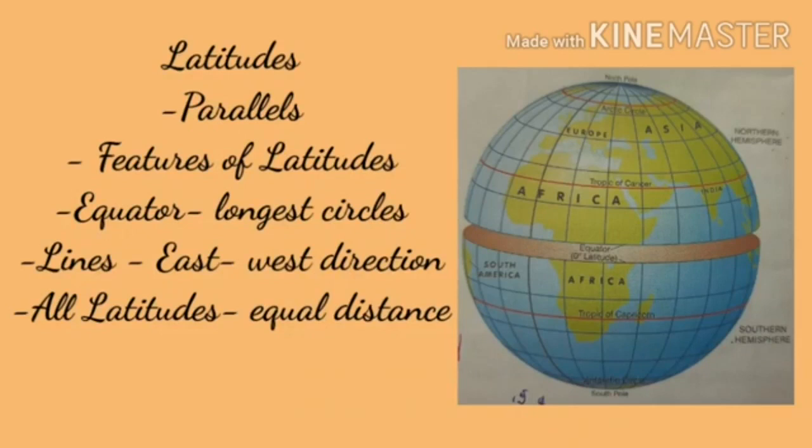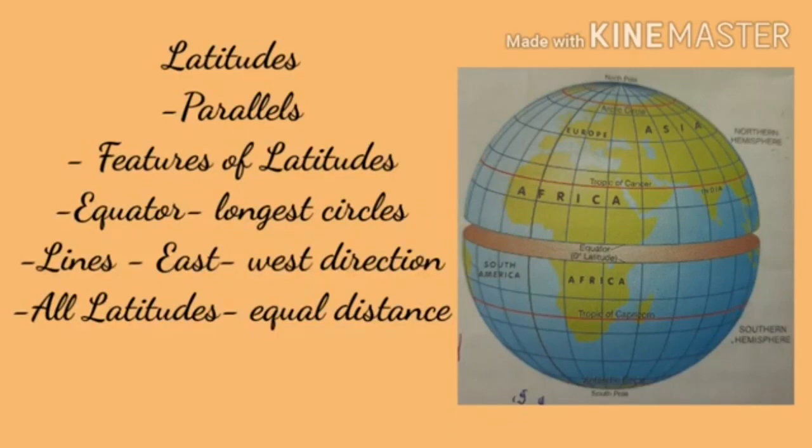Then the equator is the longest latitude. Children, look at the globe. The equator is the longest latitude. Children, you see lines of latitude run parallel to each other in the east-west direction. Latitudes are imaginary lines that run in the east to west direction.